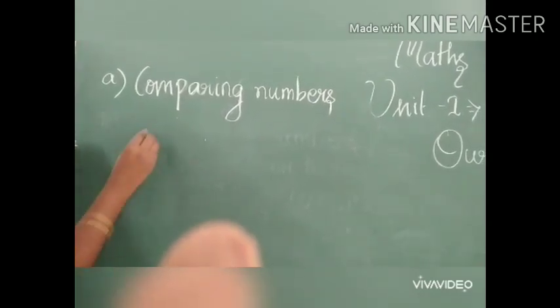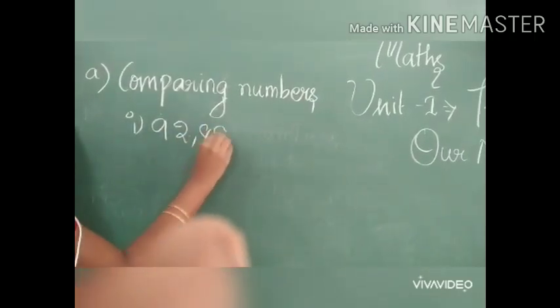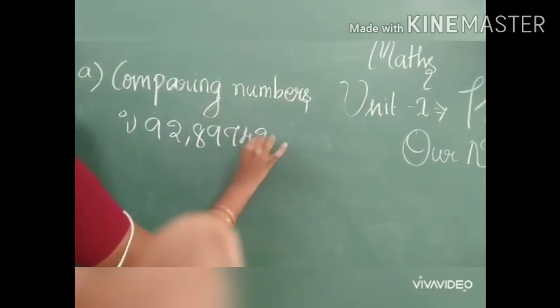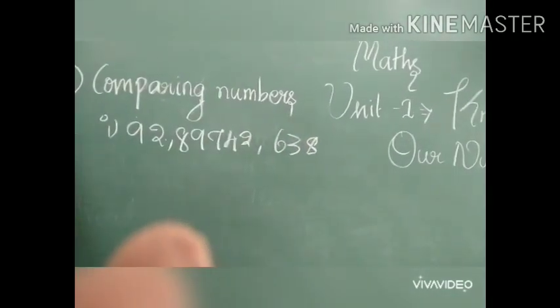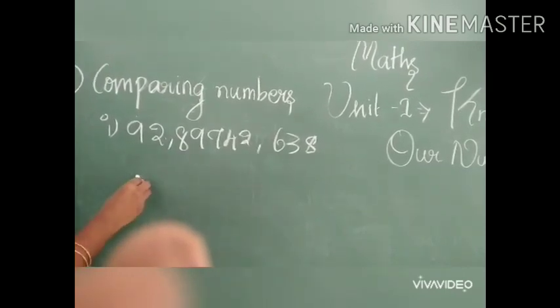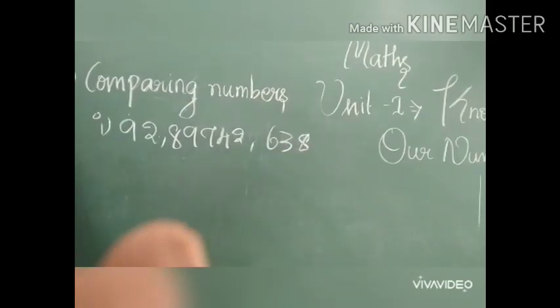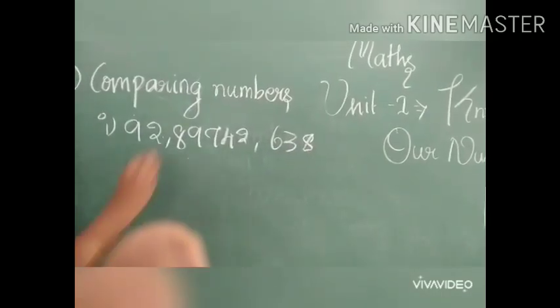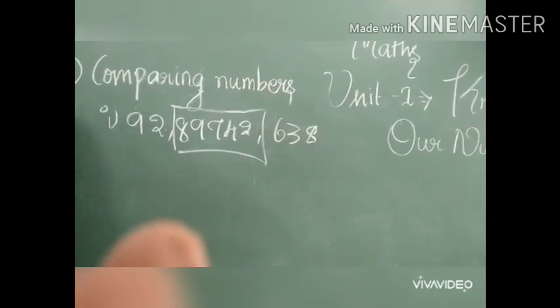So tell me children, in this problem, which one is greater? 92, 89,742 and 638. Which one is greater? Yes, 89,742 is the greatest number.